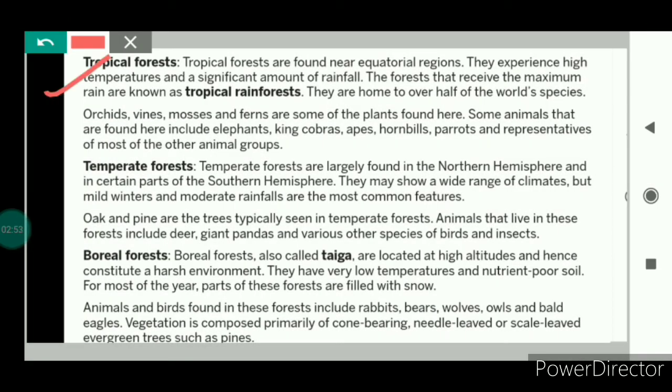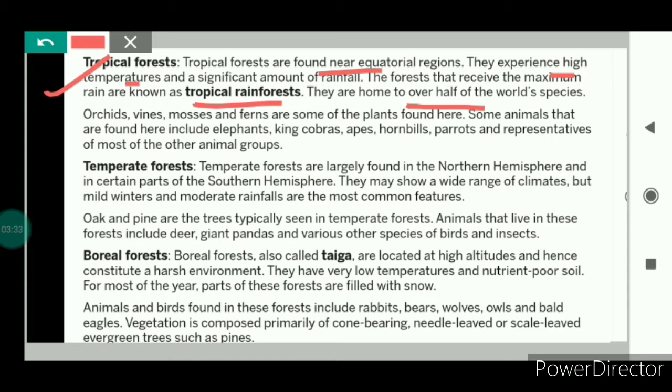First is the tropical forest. Tropical forests are usually found near equatorial regions. Equator is the imaginary line on the earth which divides earth equally between the northern hemisphere and the southern hemisphere. In the tropical forest, the temperature is usually high, and these forests get an adequate amount of rainfall, because of which they are also known as tropical rainforests. They are home to over half of the world's species, because in such a forest there is an adequate amount of rainfall and the temperature is also good.